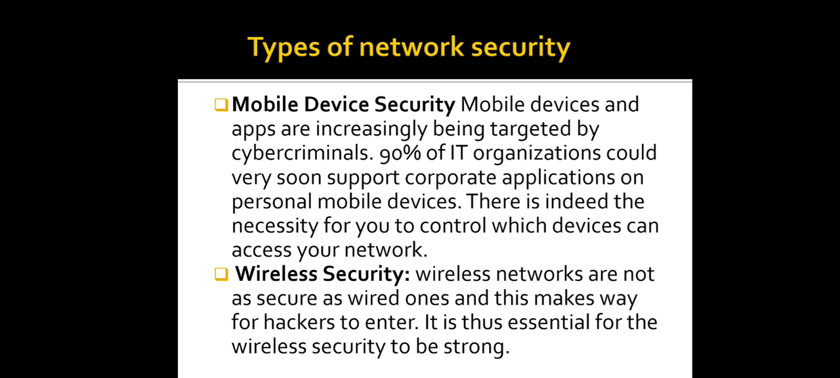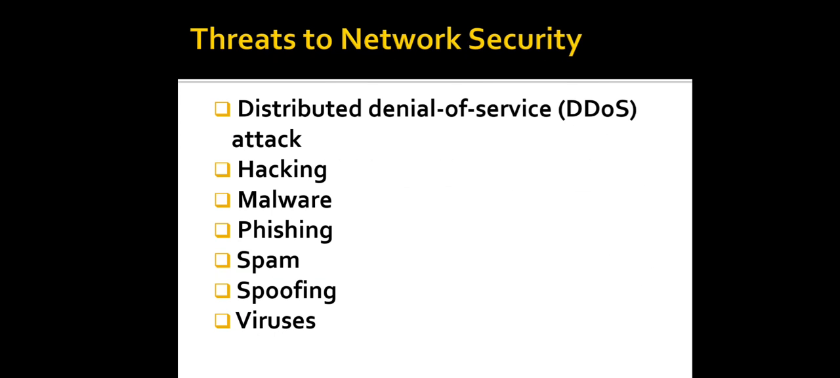Now these were all the types of network security. Now there are a lot of threats to network security. Let's see them one by one. First one is the distributed denial of service attack.